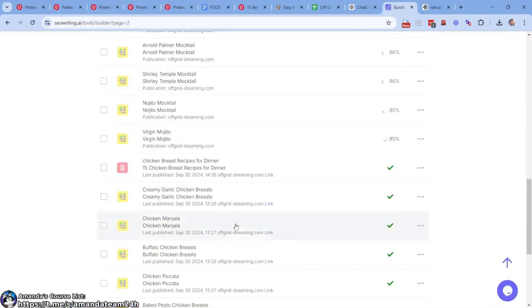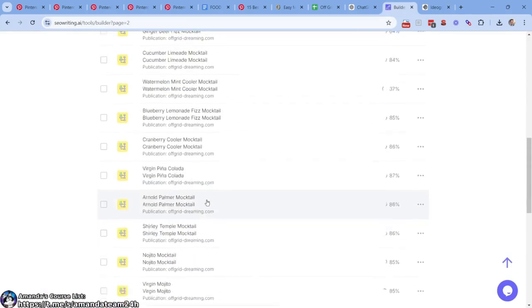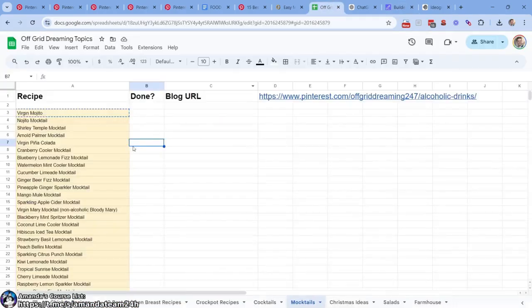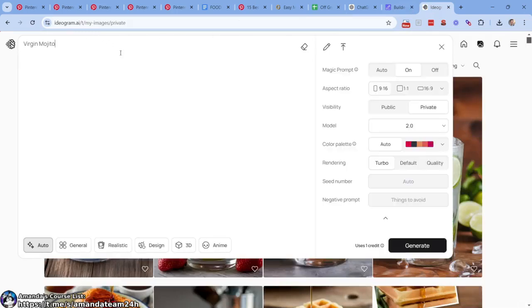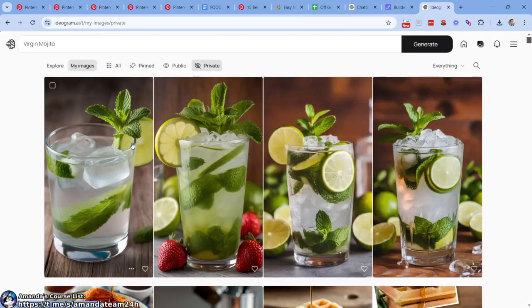Because SEO Writing.ai is working our blogs, we're not ready yet. I could put the blog URL here. The first one up is Virgin Mojito. I'm just going to type into Ideogram Virgin Mojito, right? And there we go. There's 4 of them right there. Looks beautiful. We can have those. Let's save those. Those all work. We can have those ready to go.